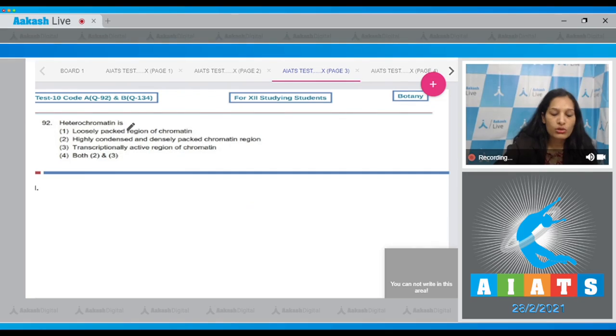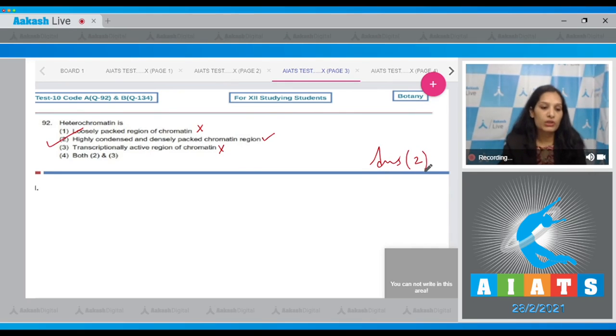Question number 92. Heterochromatin is the highly condensed and densely packed chromatin region. Euchromatin is a loosely packed region of the chromatin. So the first statement is true for the euchromatin, whereas the second statement is true for the heterochromatin. As it is densely packed, it is a darkly stained region of the chromatin. Third, transcriptionally active region, no. Heterochromatin, as it is densely packed, is a transcriptionally inactive region of the chromatin. So this is wrong, this is correct. So the correct option for the given question is option number 2. Let's move to the next question.